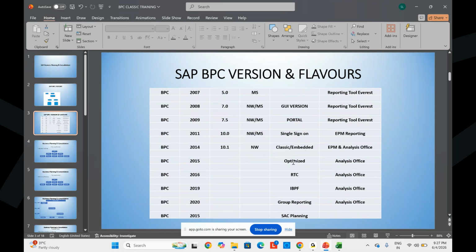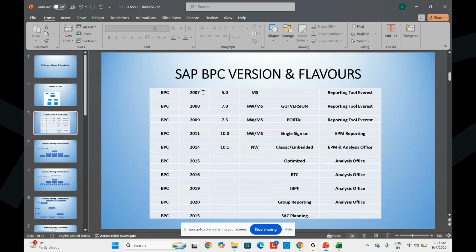In 2015, the BPC optimized version, in 2016 RTC real-time consolidation, and in 2019 IBPF, which is group reporting and planning. So these many versions are there. This is the entire history of BPC.